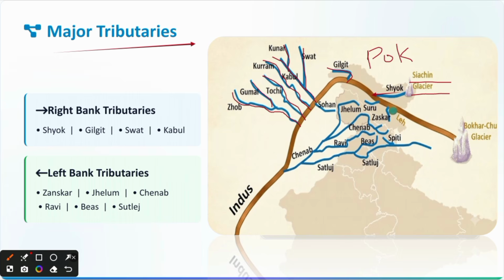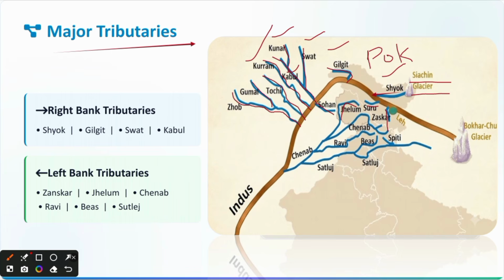The tributaries which you have to remember for exam point of view are Shok, Gilgit, Swat, Kabul. If possible, remember Kunar, which is a tributary of Kabul, and the Kuram. These are the 5 important tributaries which you have to remember, the right bank tributaries. Then comes the left bank tributaries. The first one is Zaskar, Suru, Sohan.